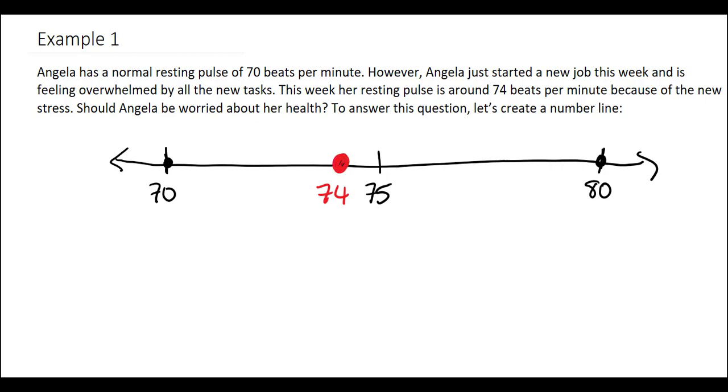And so our question would be, is 74 closer to 70 or to 80 if we were to round to the nearest 10? And so as we can see on this number line, 74 is closer to 70. If we go down, then it is going to 80. And so we would say, no, she shouldn't be worried about her health, because if we were to round to the nearest 10, it'd be 70, which is her normal resting pulse. So let's go ahead and look at the next example.